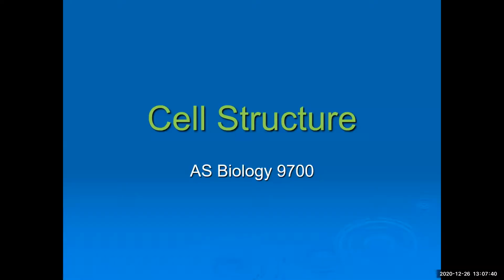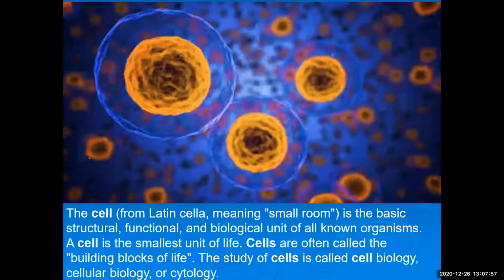Okay then. So the first topic that we will cover, inshallah, is cell structure. That's chapter number 1, AS level biology 9700. Today we are just going to discuss the basic aspects of cells, like what a cell is, and then the detailing, inshallah, we'll take to the next lesson.